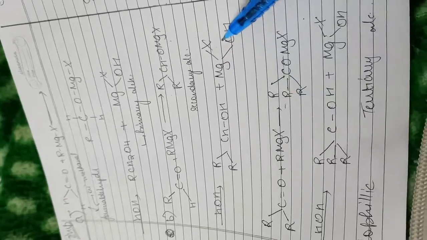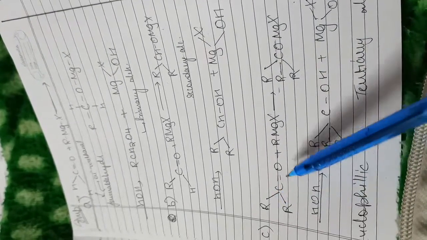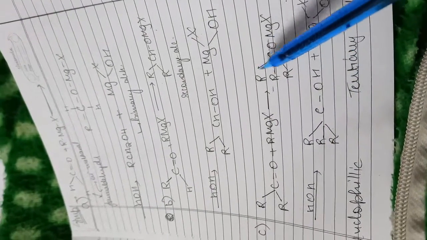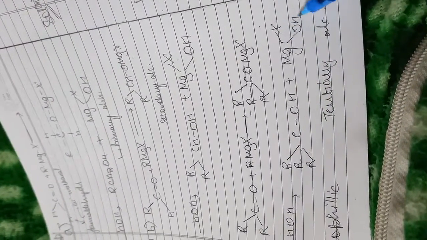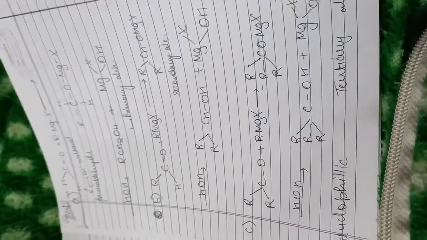This is a secondary alcohol. Okay, next is R2C=O plus RMgX gives R3COMgX, and here it will form R3COH plus Mg(X)OH. It forms a tertiary alcohol. So this is tertiary, secondary and primary.